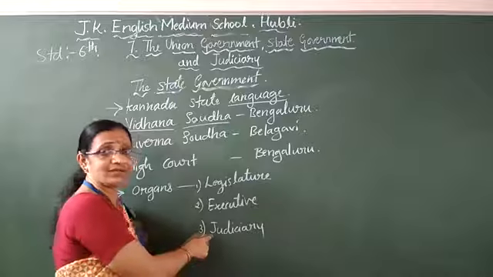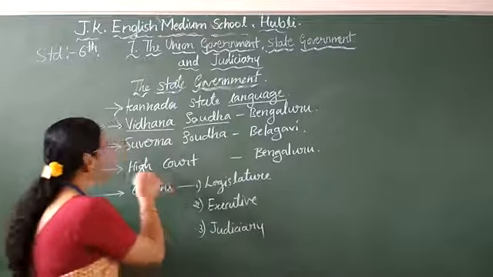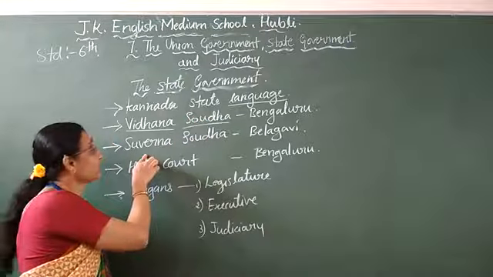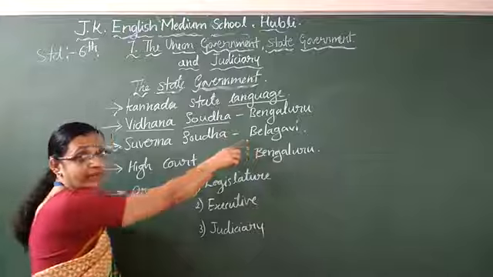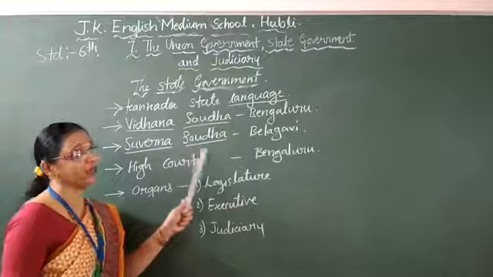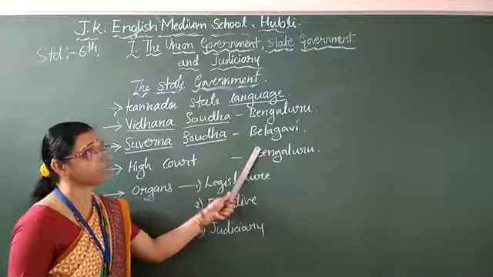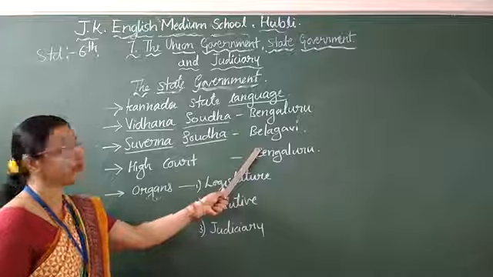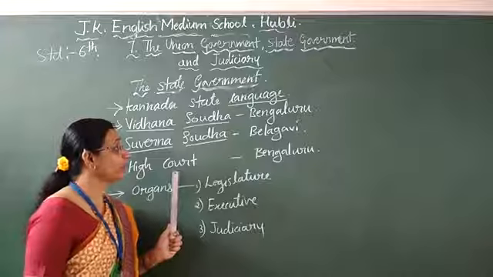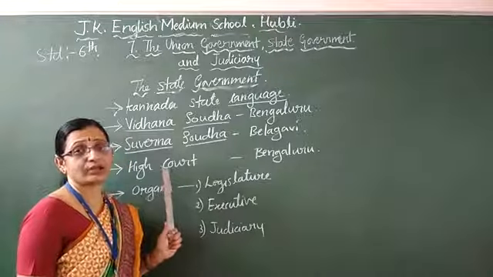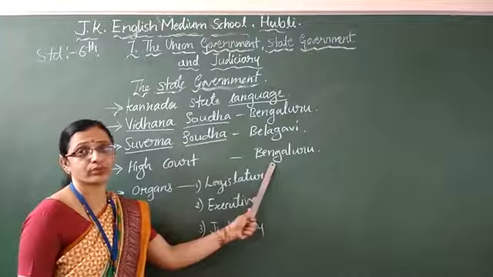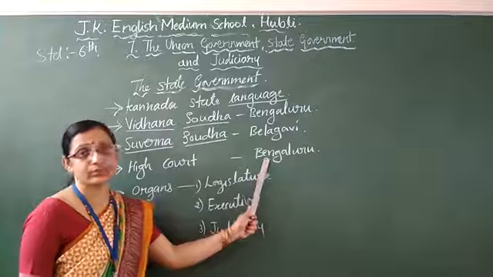I will take it up in detail later. Okay. Then, Suvarna Sauda, the branch you can say, or mini Vidhan Sabha you can say, is there. It is in Belagavi. Its name is Suvarna Sauda. It is in Belagavi, children. You know that one. Very near to Hubli. Then High Court. How the Supreme Court is there, like that, every state has its own high court. Our Karnataka state high court is in Bangalore.